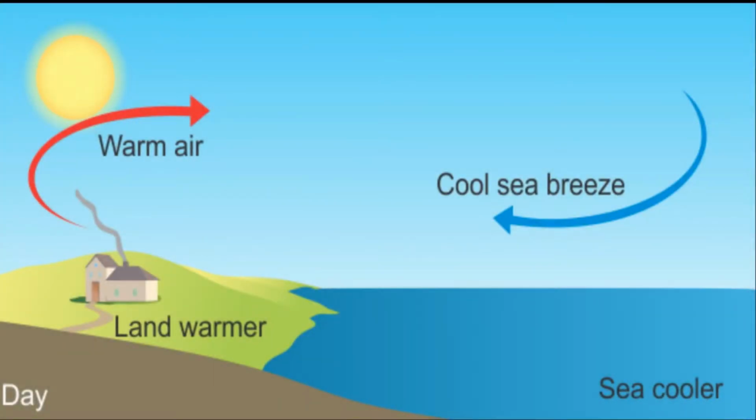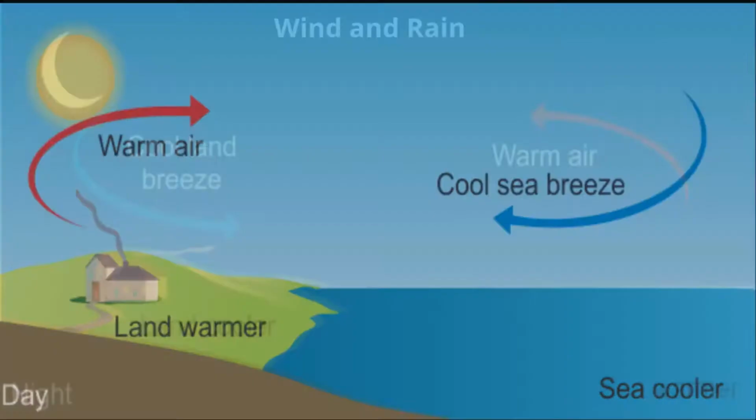Wind is created due to uneven heating of air. As air is heated, it starts to move upwards. During the day, land is heated faster compared to ocean, hence air over land rises up, which creates a region of low pressure. The air above ocean moves to land, creating wind.